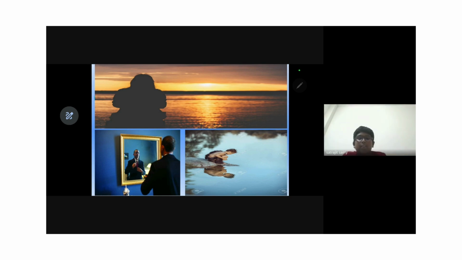The first one, the top image, is opaque. The second one, on the left, is reflection. And the bottom one is translucent. You are able to see your reflection, but you are also able to see what's inside. Very good.